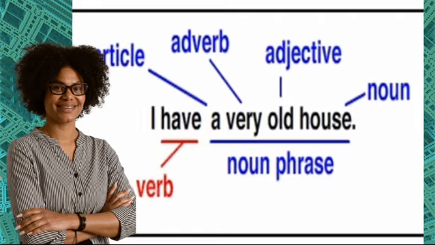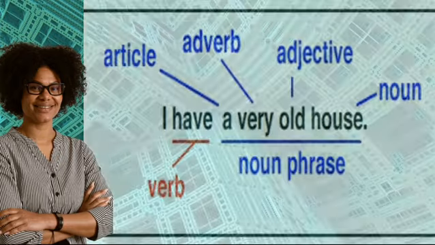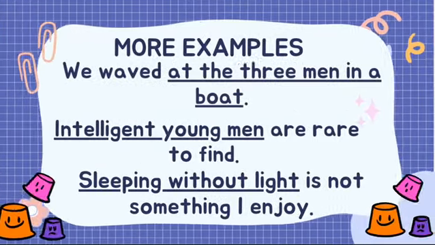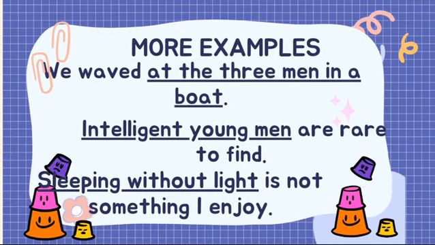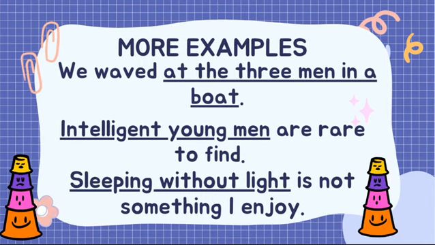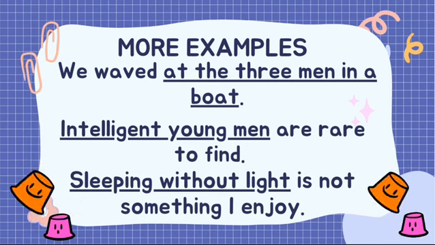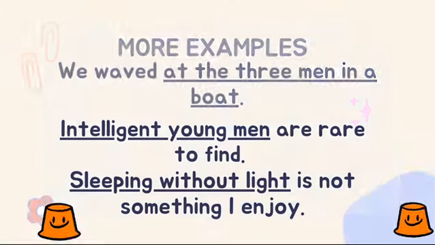In the sentence we have on the screen, I have a very old house. A very old house is the noun phrase in the sentence, and there we can find an article, an adverb, an adjective, and also a noun, which is the head word. More examples of noun phrases include: we waved at the three men in a boat. Intelligent young men are rare to find. Sleeping without light is not something I enjoy. In the third sentence, there we have a gerund functioning as a noun phrase.